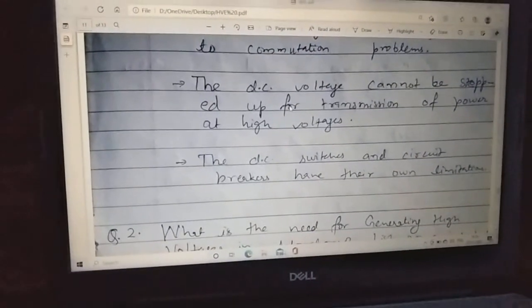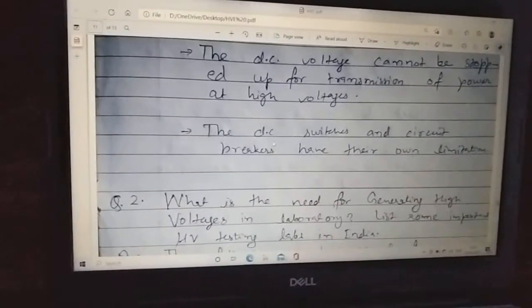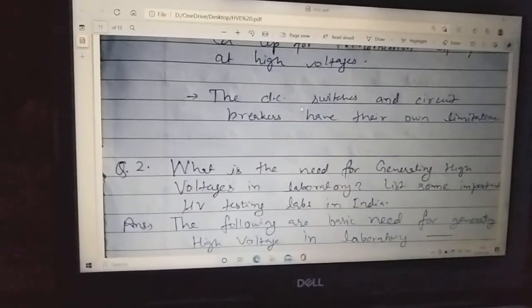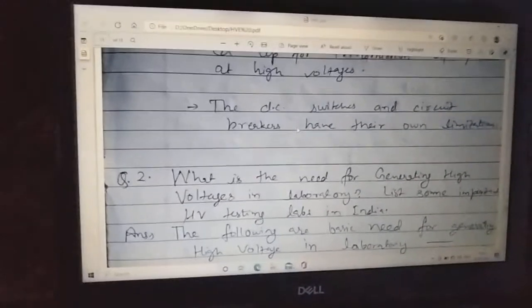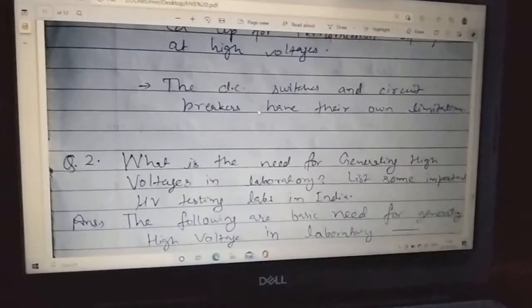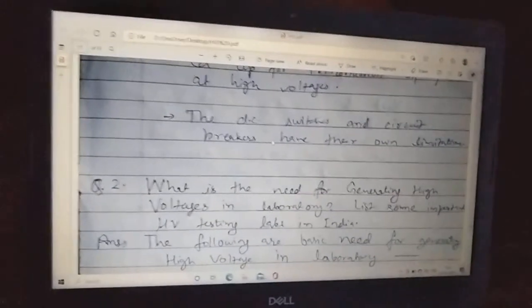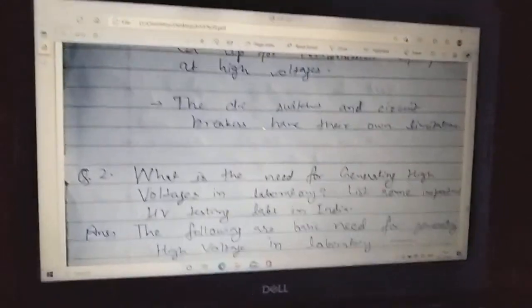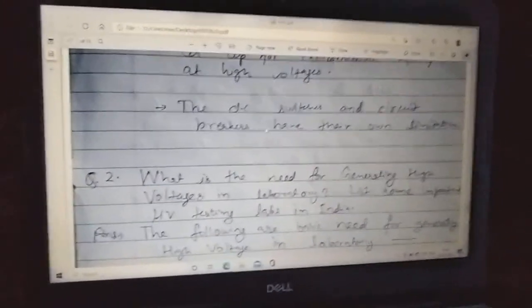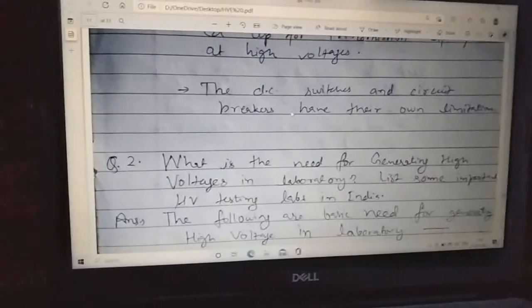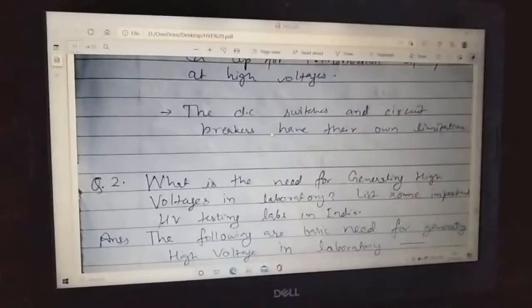Now the DC voltage cannot be stepped up for transmission of power at high voltages. The DC switches and circuit breakers have their own limitations. Suppose there is a large current and some lightning happens, and due to that sudden effect on the HVDC, frequency gets disturbed or comes into the picture.